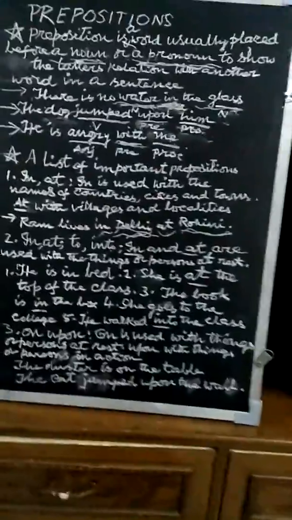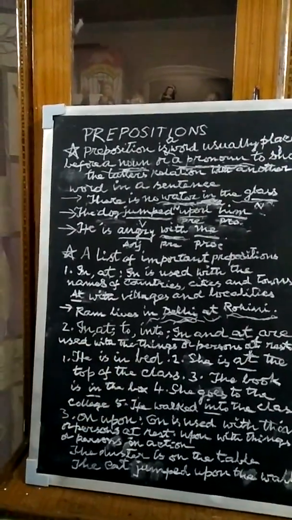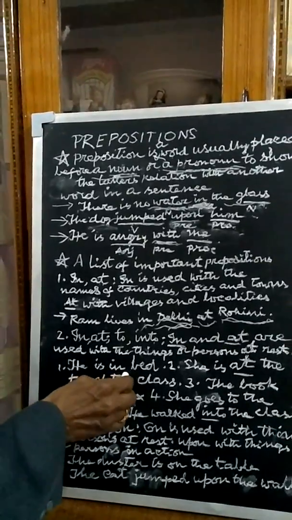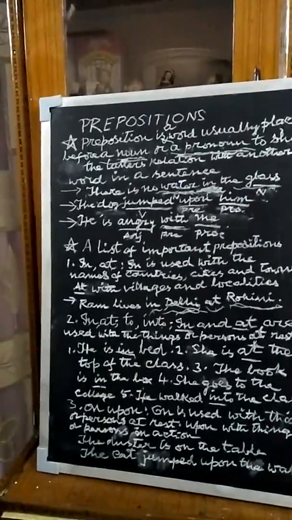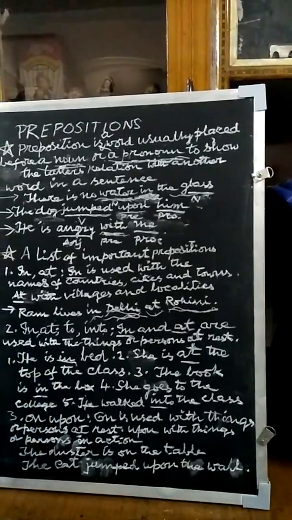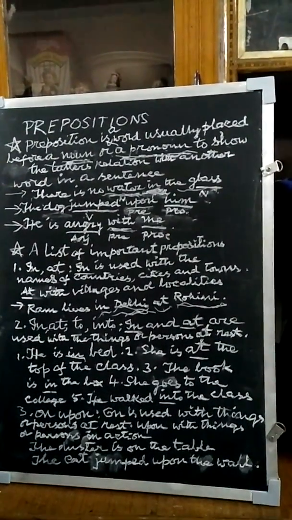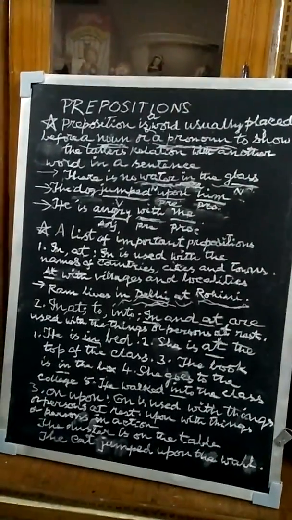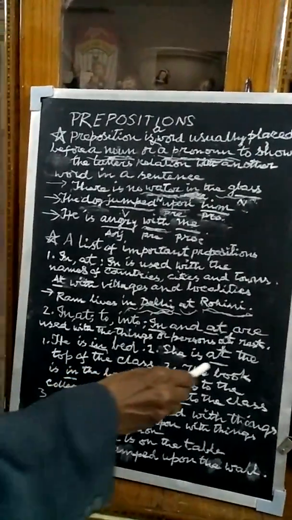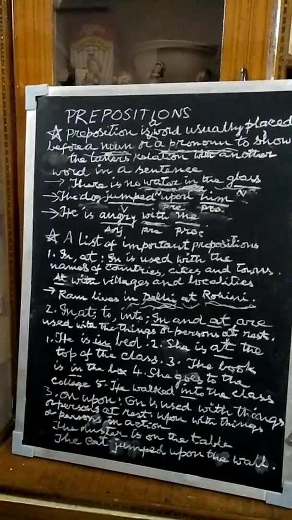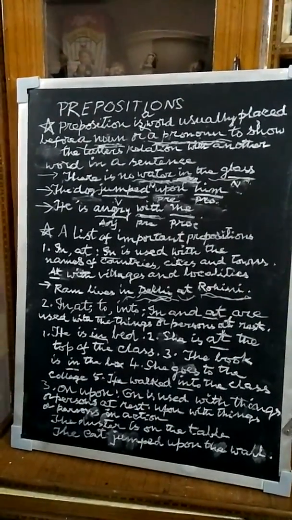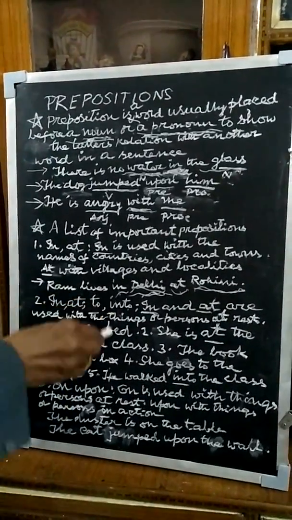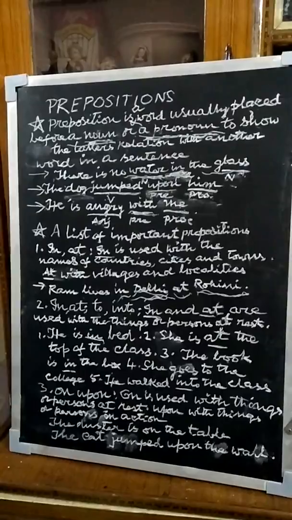Now look at these examples. He is in bed, that means he is taking rest. That's why we are using this preposition in. She is at the top of the class. That means she is the most intelligent student in our class and she got the highest percentage of marks. The book is in the box. All these examples denote that a thing or a person is at rest.